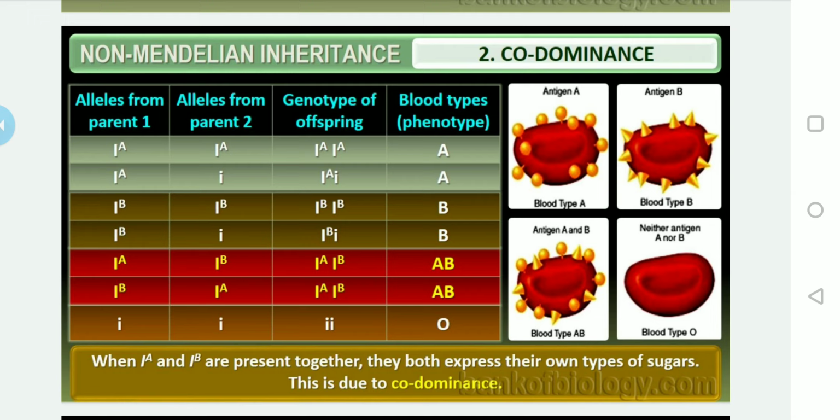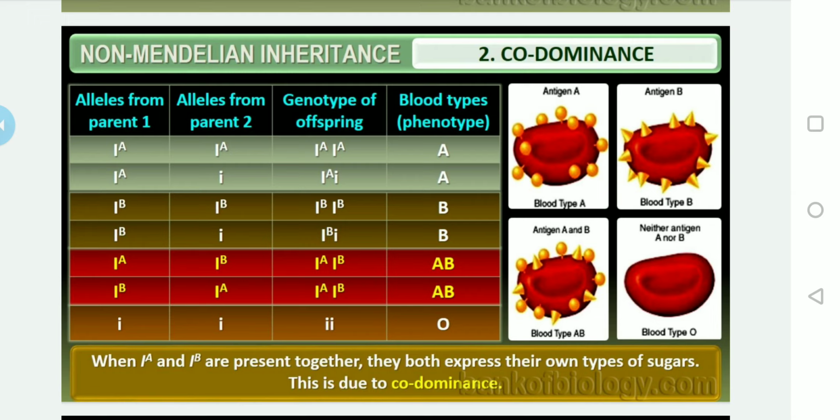Are you getting? Okay. Next, what about the heterozygous condition? If parent 1 is I to the power of A and parent 2 is small i, that means he or she marries with the blood group O, then what will be the genotype? I to the power of A and small i. But in the heterozygous condition, A is dominant over small i, so the phenotype is again A.